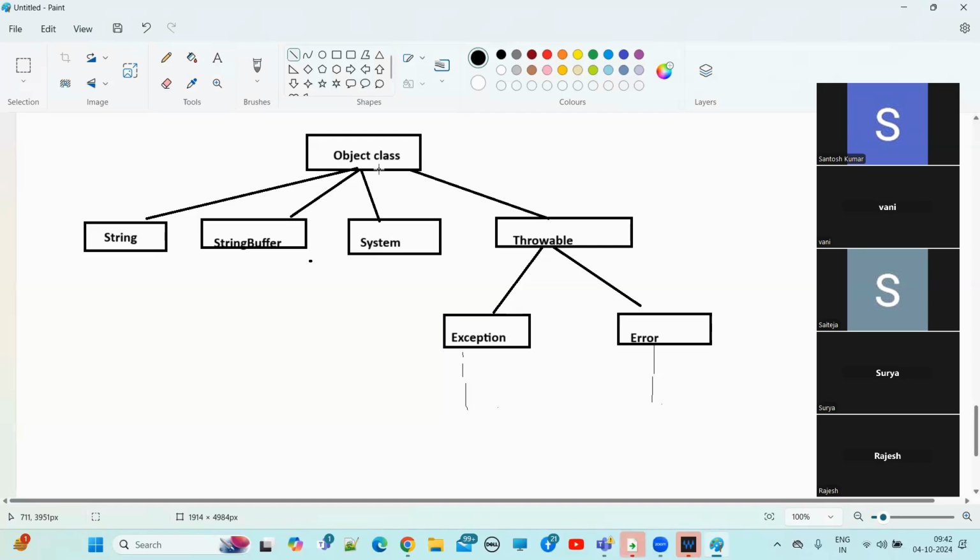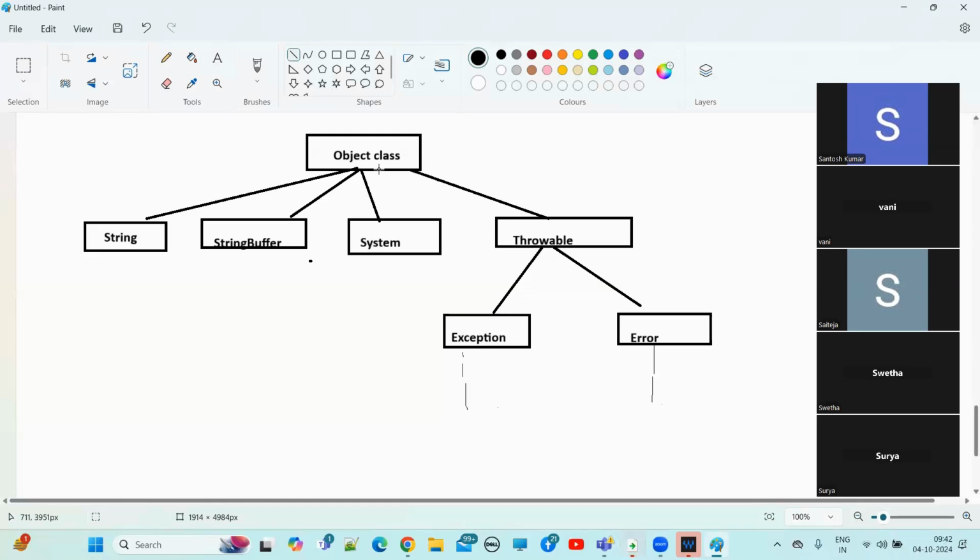Why did the Java people make the Object class the superclass for all the 5,000 plus core Java API classes? I'm asking, right? So now it is reusability. What is inheritance here? Reusability.